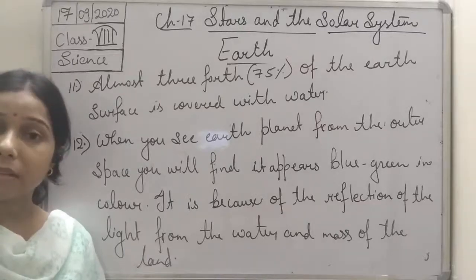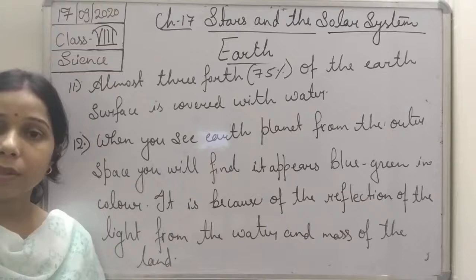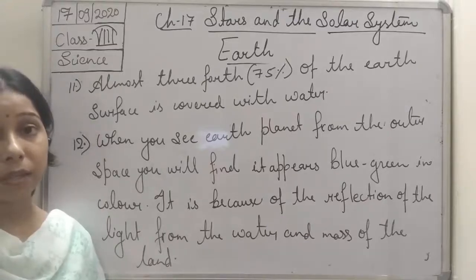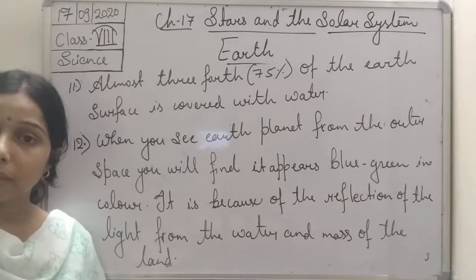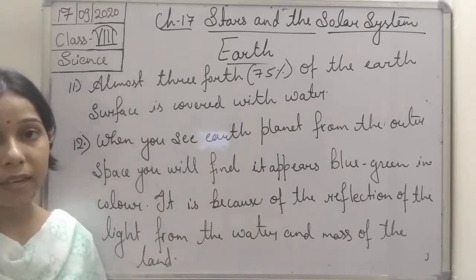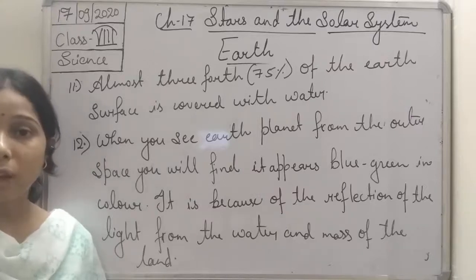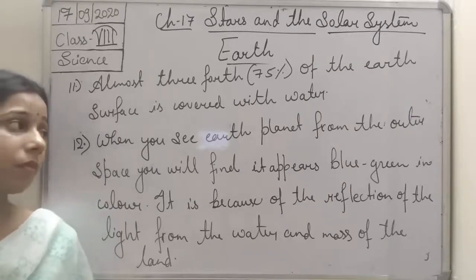And due to the presence of water and plants, when you see earth from outer space, it appears blue-green in color. It is because of the reflection of sunlight from the water and from the plants, or from the land masses.